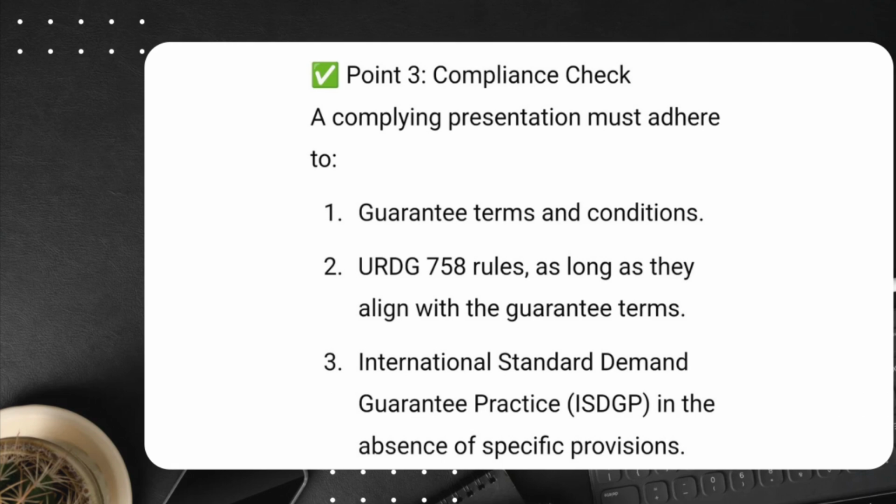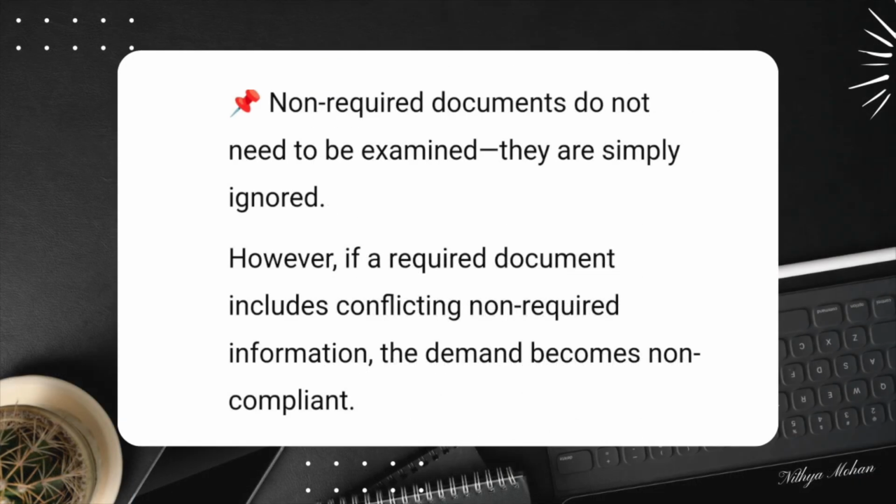Now, what happens when extra information is provided? A common question is, what if the beneficiary provides extra documents or information that aren't required? Non-required documents do not need to be examined and are simply ignored. However, if a required document includes conflicting, non-required information, the demand becomes non-compliant.